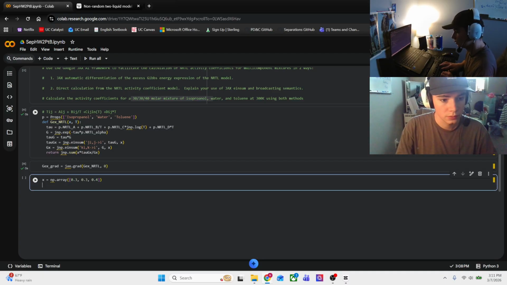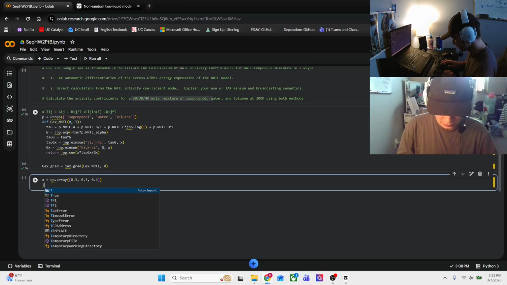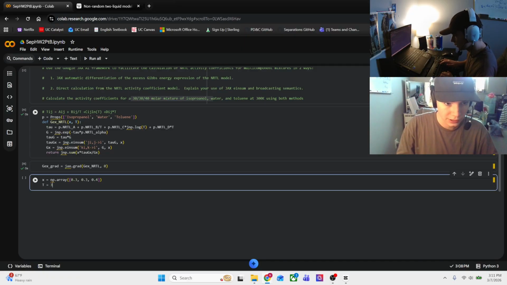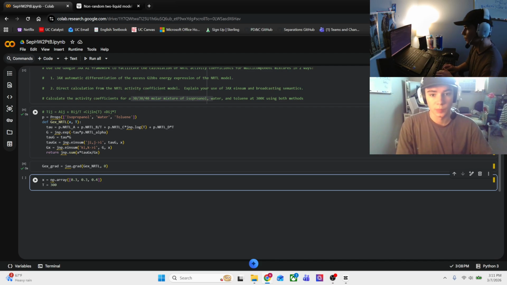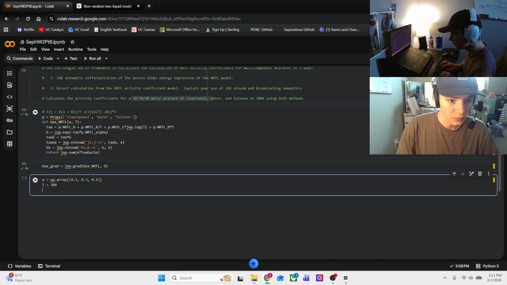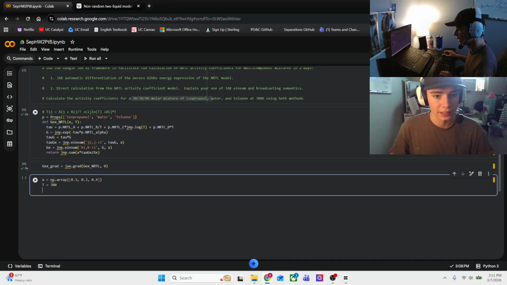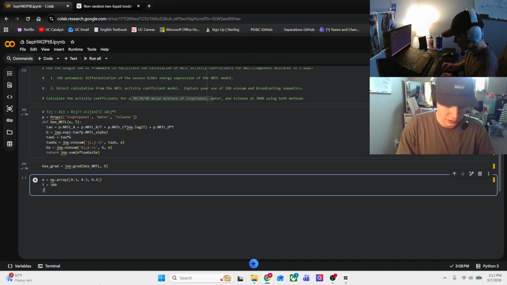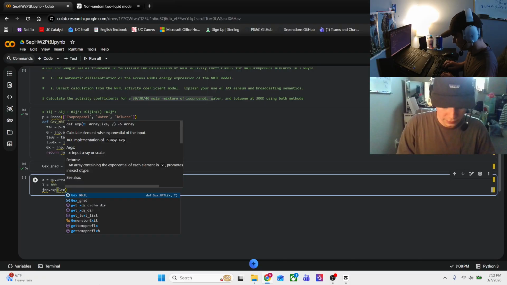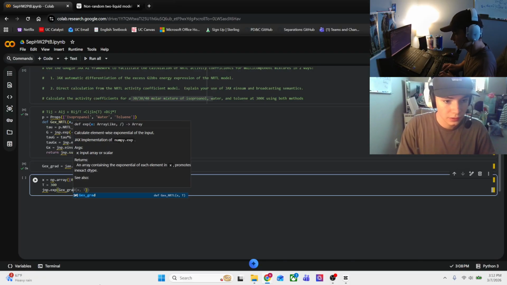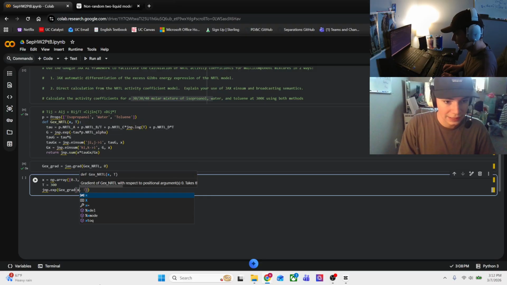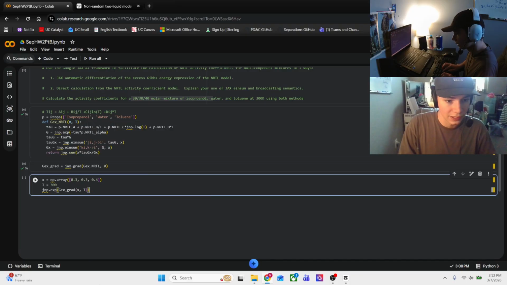And then we're going to set our temperature equal to 300, as it says up above. And now we can finally get our activity coefficients using our GEX NRTL above. So we're going to say jnp.exp, take e to the power of our differentiated function, grad, at this x and T we provided up above.